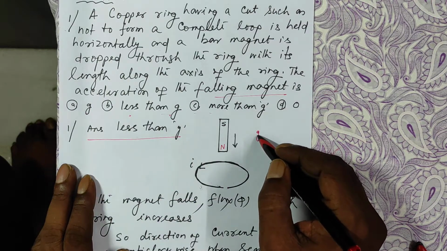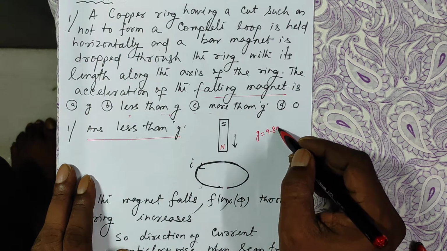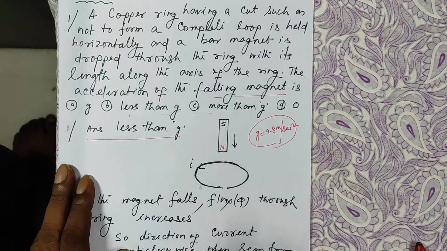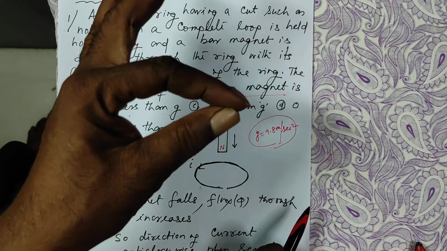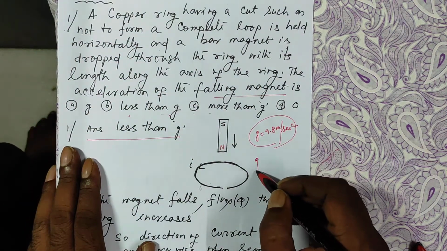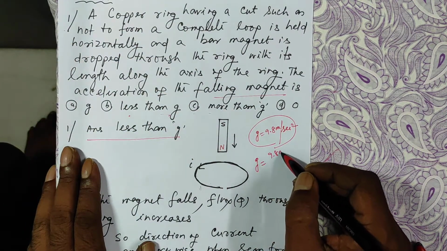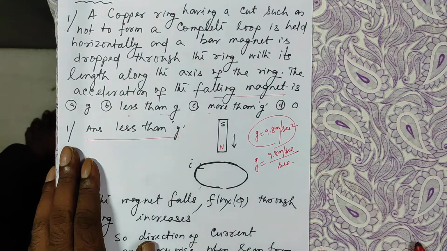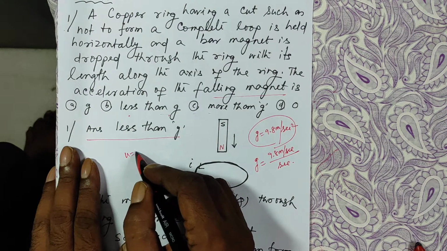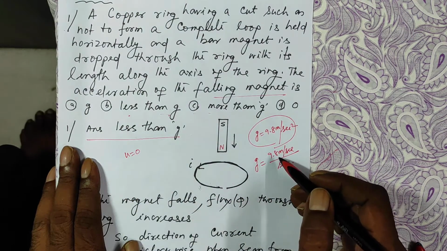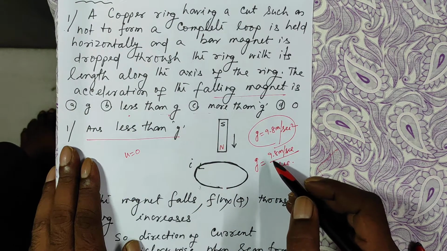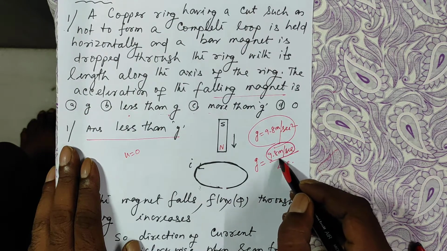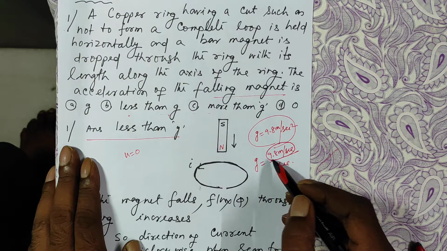We know the value of g is 9.8 meter per second square. The meaning is, if a body is dropped from rest, its velocity increases in every second by 9.8 meter per second, right?